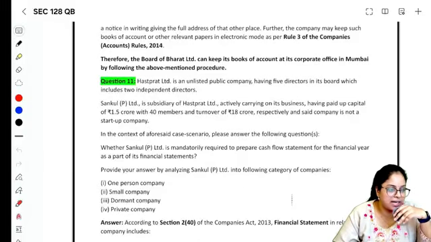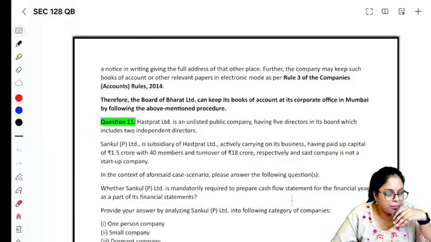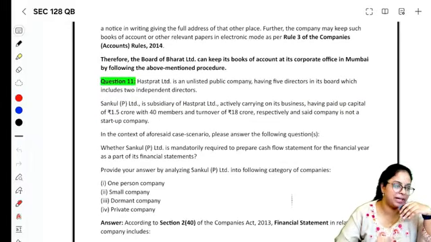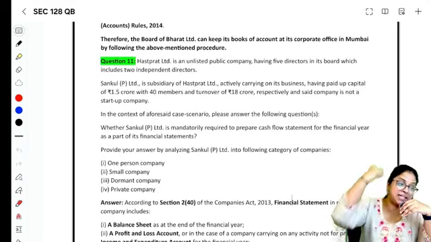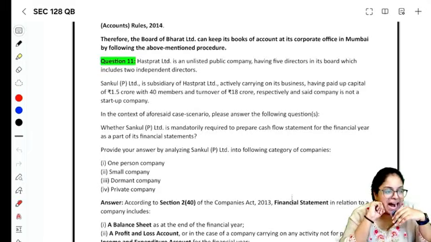Haspreet Limited is an unlisted public company having 5 directors in the board, which includes 2 independent directors. Okay. Sankalp Private Limited is a subsidiary of Haspreet Limited, actively carrying on business, having the paid up share capital of 1.5 crores with 40 members and turnover of 18 crores respectively, and said company is not a startup.